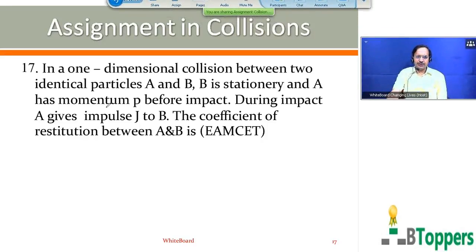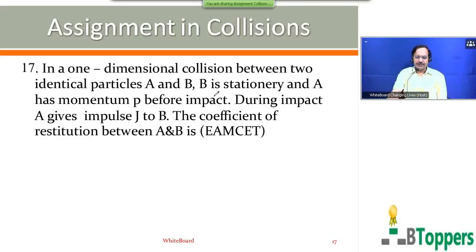In a one-dimensional collision between 2 identical particles A and B, B is stationary and A has momentum P. Again, I read out the question from the beginning. In a one-dimensional collision between 2 identical particles, capital A and capital B, B is stationary and A has momentum small p before impact. During impact, capital A gives impulse capital J to capital B.